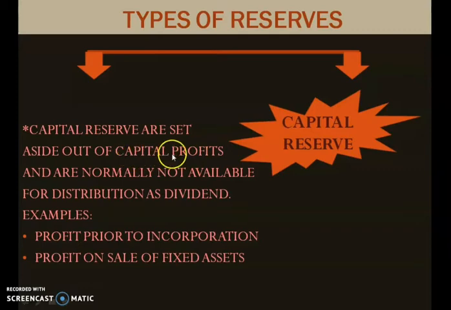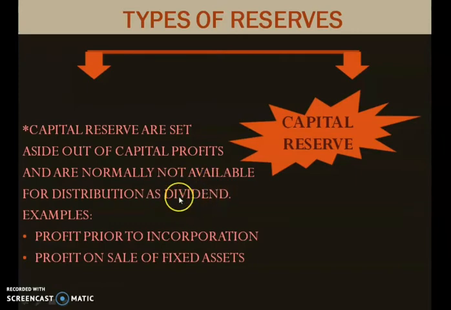So that capital profit will be set aside, that amount will be set aside as capital reserve. That money will be called capital reserve, and normally not available for distribution as dividend. This money cannot be distributed as dividend.